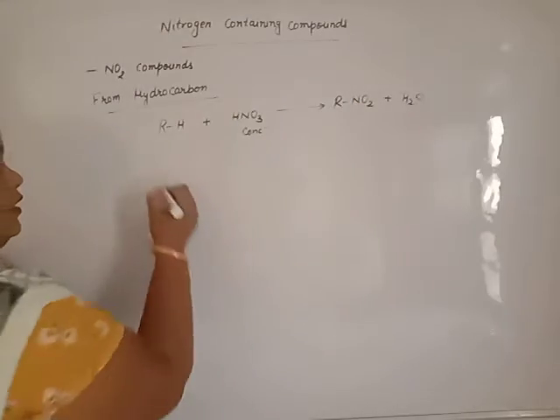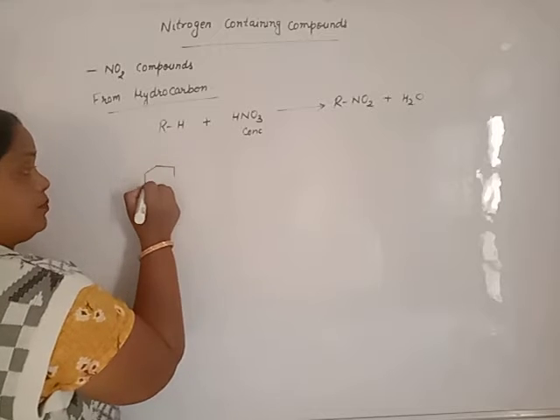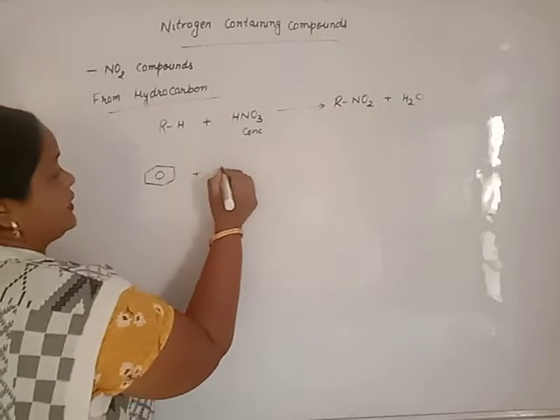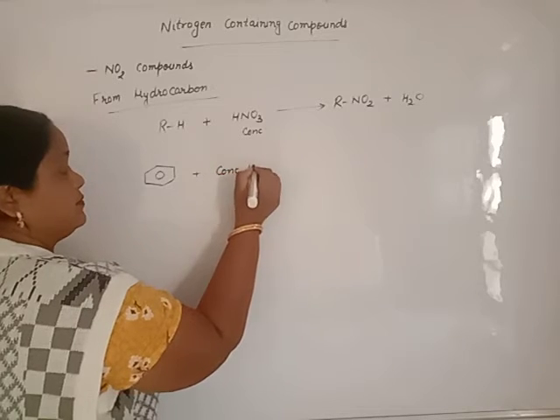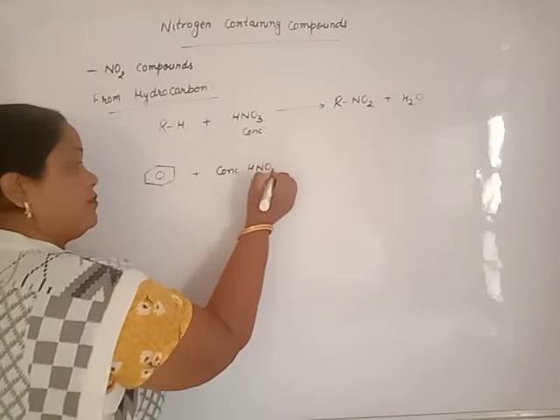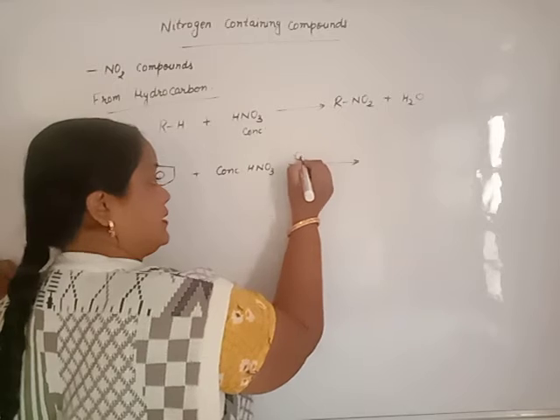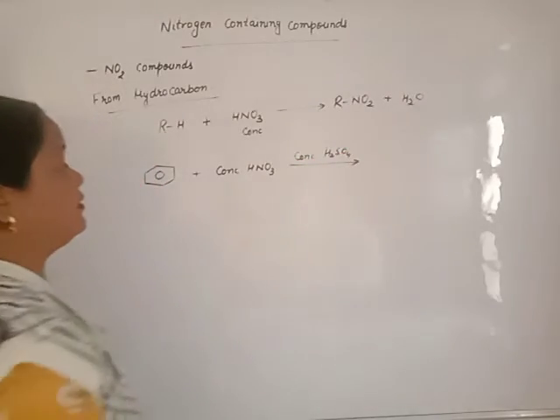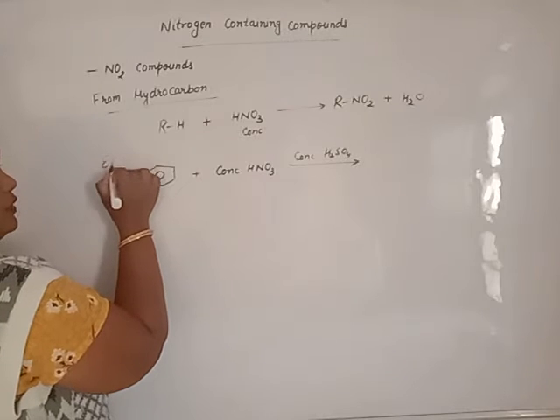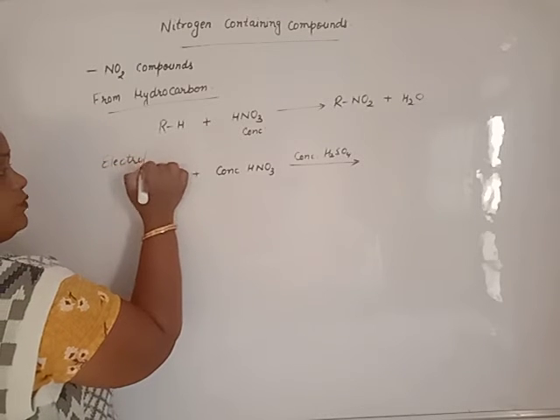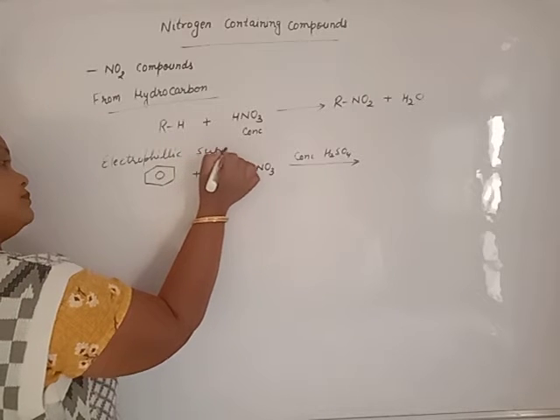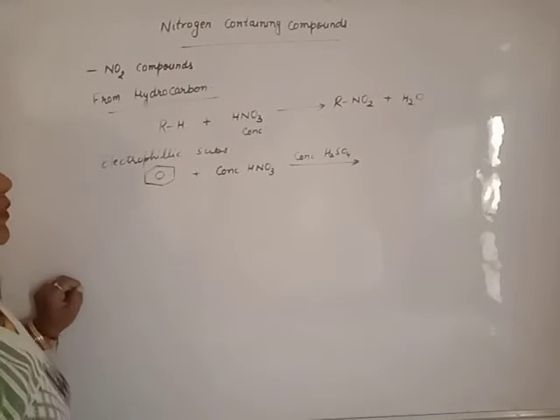Clear? If you use benzene in place of alkane, treated with concentrated nitric acid, beta, we must add concentrated sulfuric acid. It will follow the electrophilic substitution method. Clear?